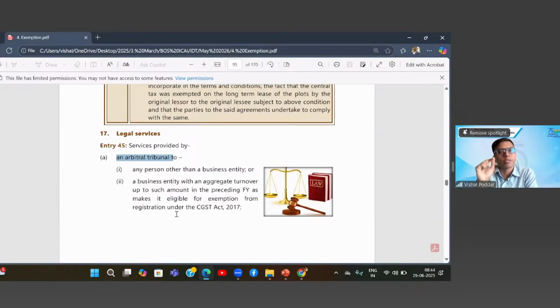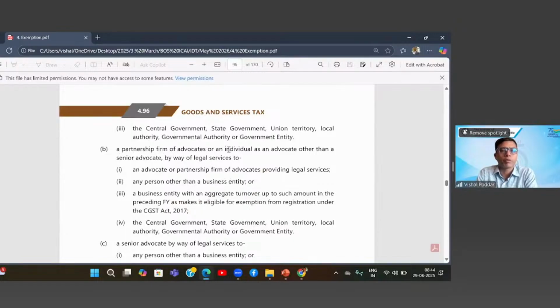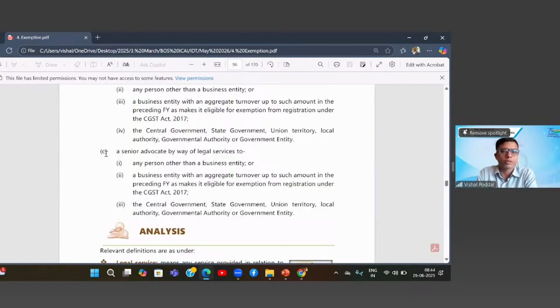The general rule is the services given by this arbitral tribunal or by the lawyers to non-business entities is fully exempt. So as you can see, arbitral tribunal to person other than business entity, partnership firm of advocates, individual as an advocate other than senior, by way of advocacy services to any person other than business entity, and similarly senior advocate by way of legal service to person other than business entity.